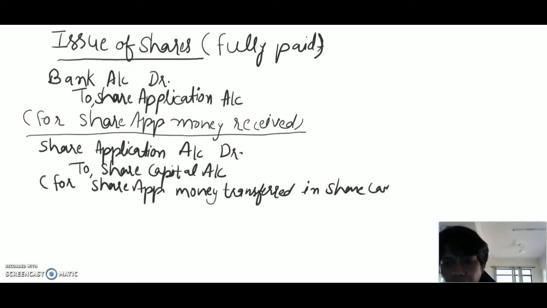First we will receive share application money and then we will transfer it into share capital account.